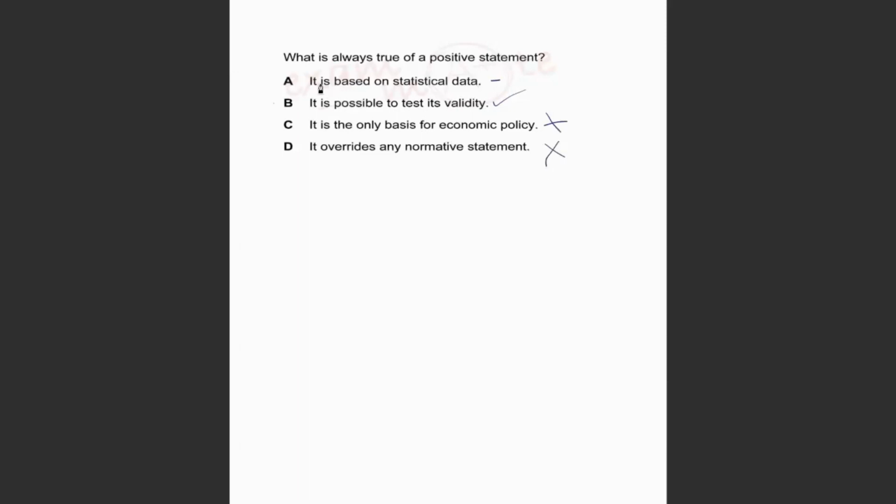Now, if we look at options A and B, both are correct, but the question says always true. So, your positive statements are not always based on statistical data, but it is always possible to test the validity of a positive statement. So, on the basis of the word always, you take option B because it is always possible to test its validity. That's its property. It's not always based on statistical data.